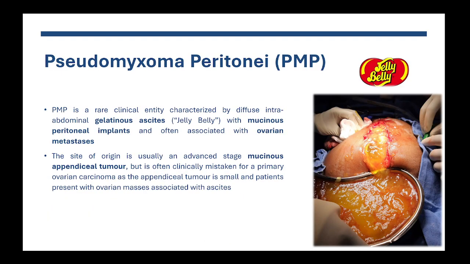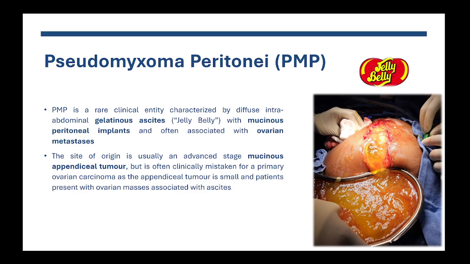Another lesion that you really need to know about is pseudomyxoma peritonei. Okay, so pseudomyxoma peritonei is a rare clinical entity, but it will tend to come back on board exams. It is characterized by diffuse intra-abdominal gelatinous ascites, so it's called a jelly belly.